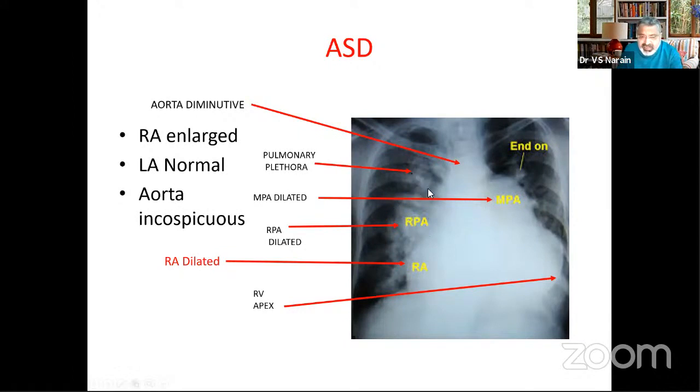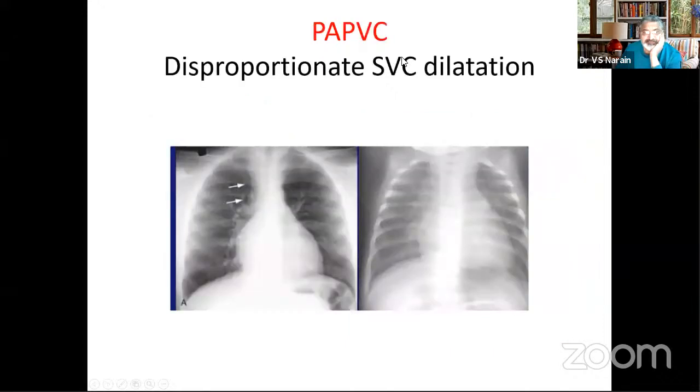Prominent right and left pulmonary arteries, end-on vessels, vasculature in the third part of the lung fields, and a grossly enlarged right atrium. If the main pointer here is that the right atrium is enlarged and the apex is of the right ventricular type, and you have this kind of picture, you're dealing with an atrial septal defect.